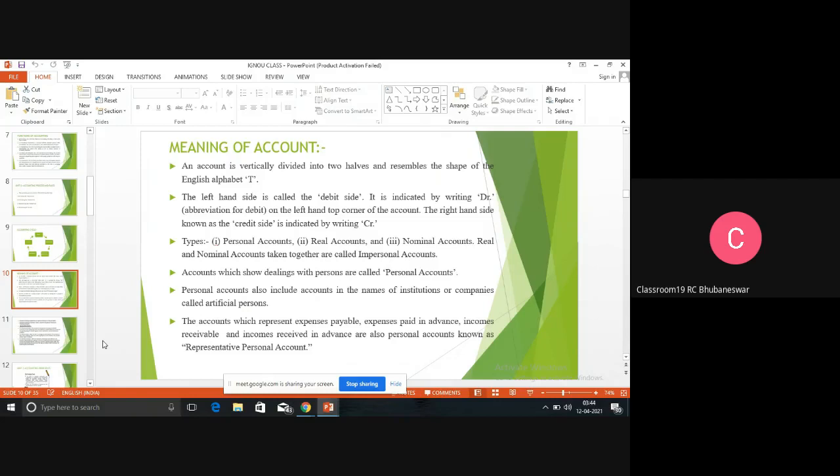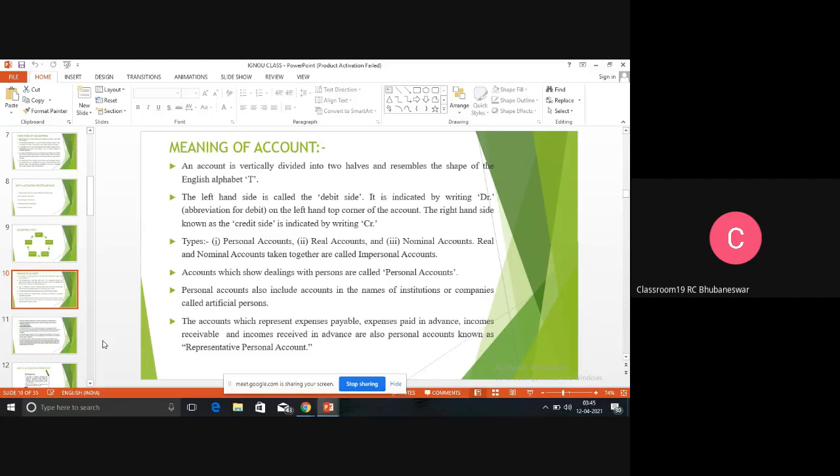Okay, okay. First we have to understand the meaning of account. That means if we are studying financial accounting, we have to understand what an account is. You all know the English letter T. It has two sides. One is the debit side, another one is the credit side. So an account is in T format. The left hand side is known as the debit. The right hand side is known as the credit. It is also written in your PPT.